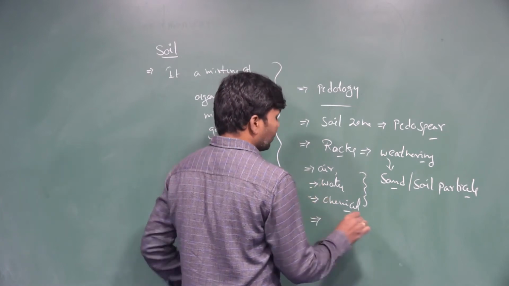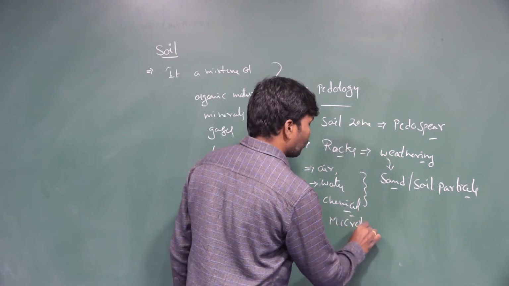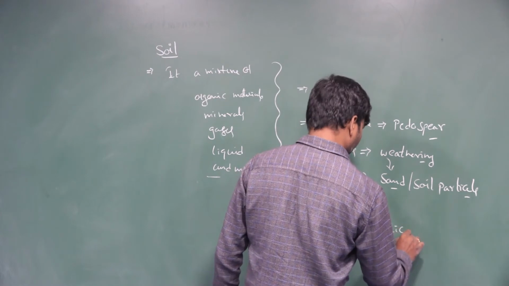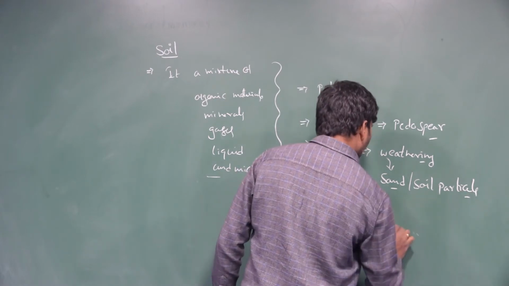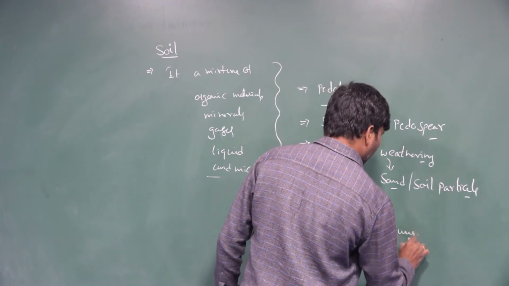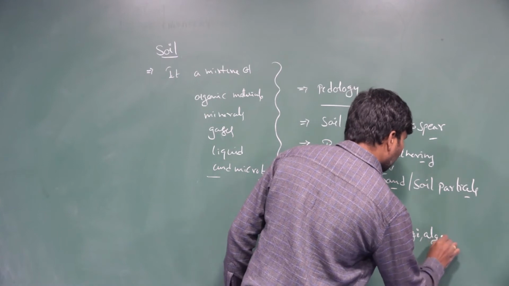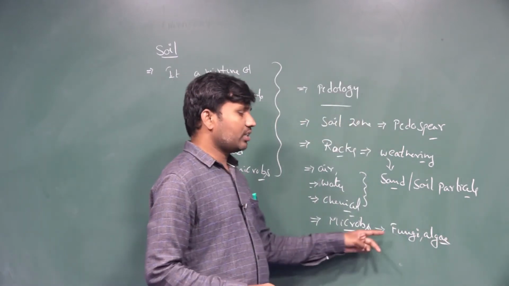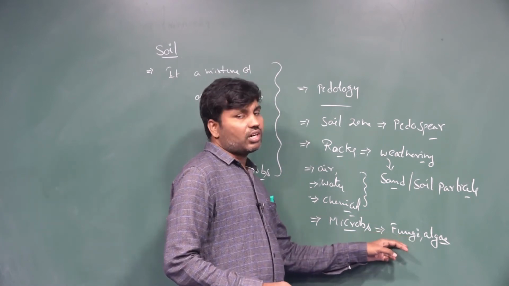And the biological weathering process is conducted by microbes, microbial activity like fungi and algae. These together we call lichens.